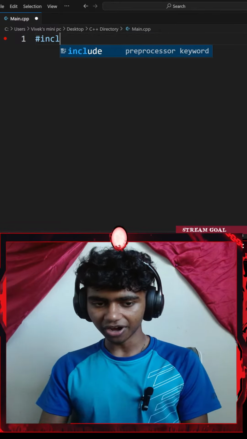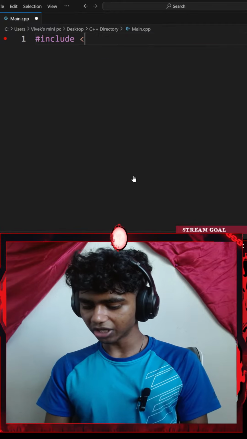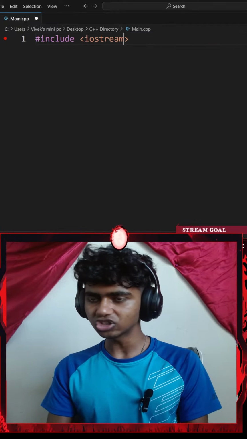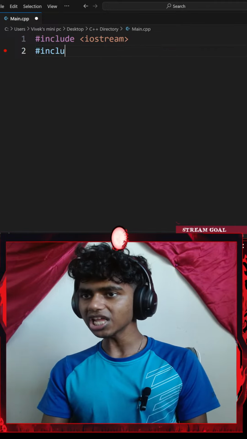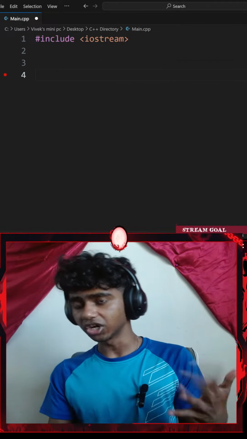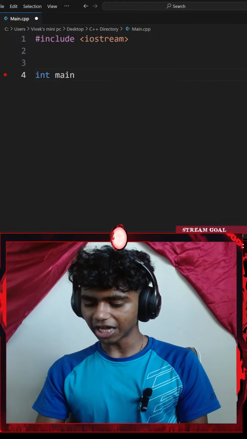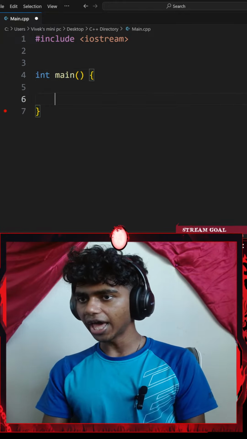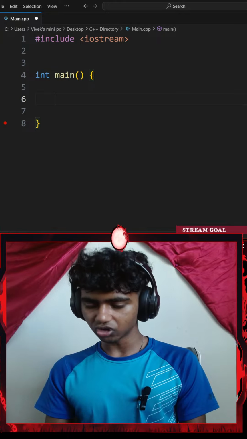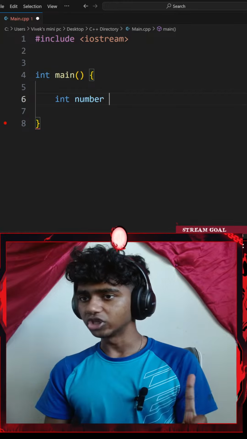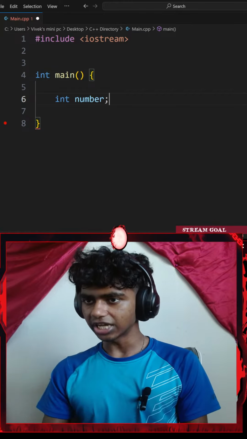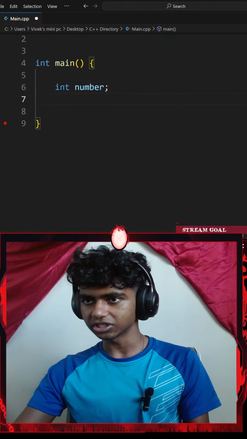That said, let me start off by including iostream, with a pair of angle braces, iostream. Honestly, I might not need vectors because I'm not working with containers. Let me go ahead and typecast my main function to be an integer, add a pair of curly braces, and then create a variable. I'll go with an integer number variable, which is not going to be set to anything because I will ask my user to set it to something.